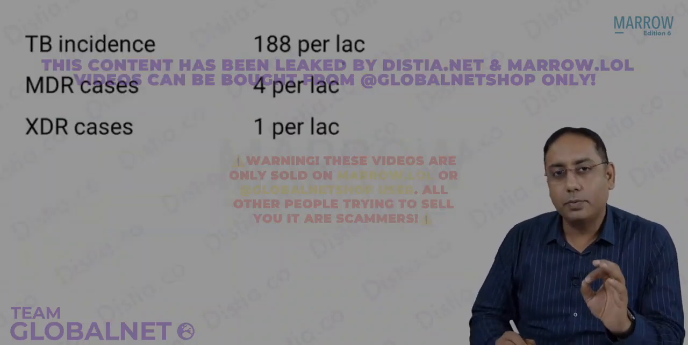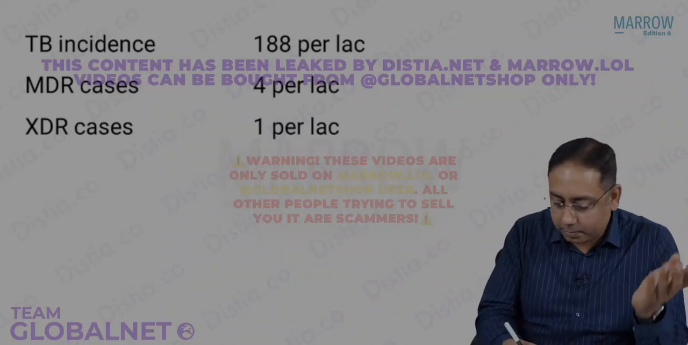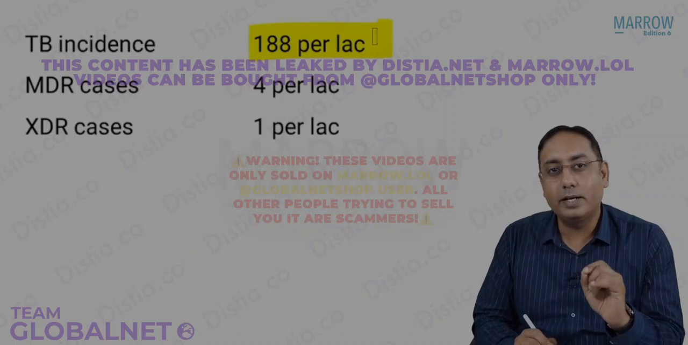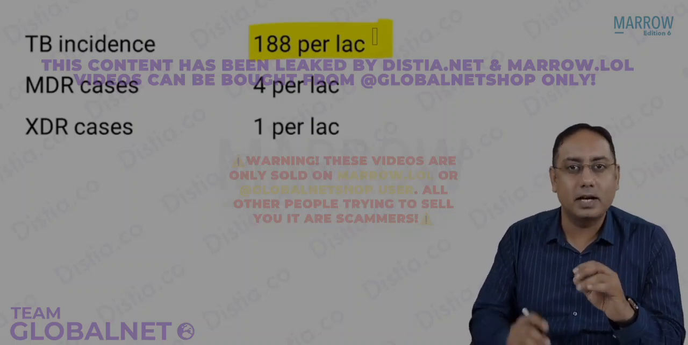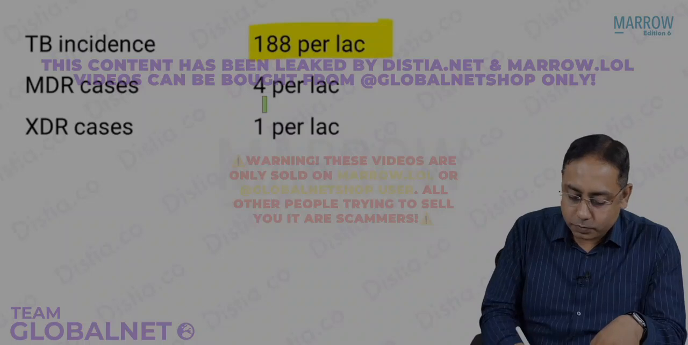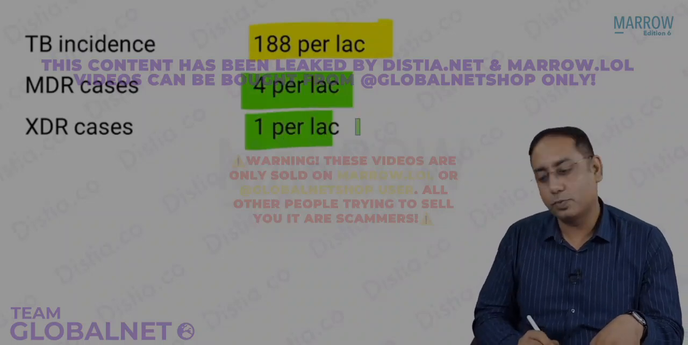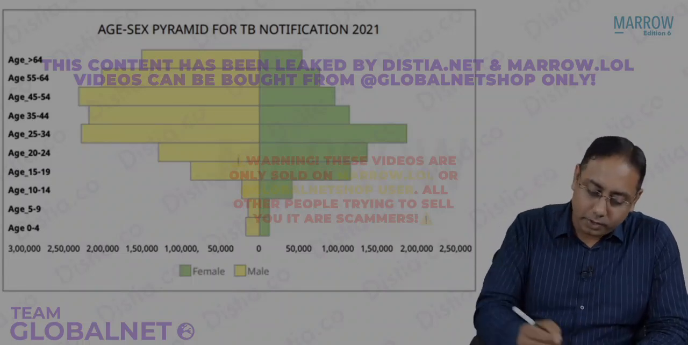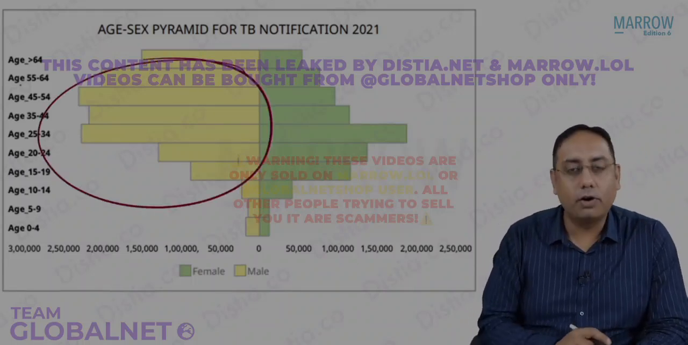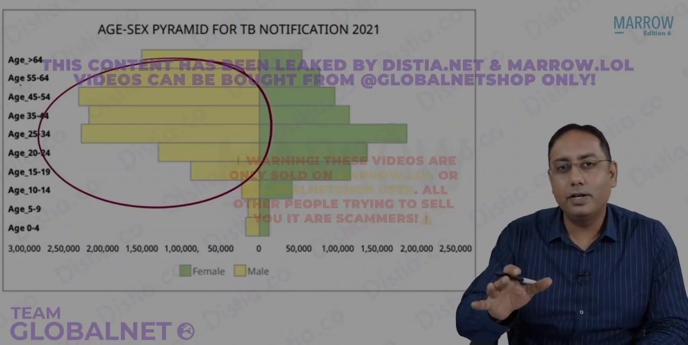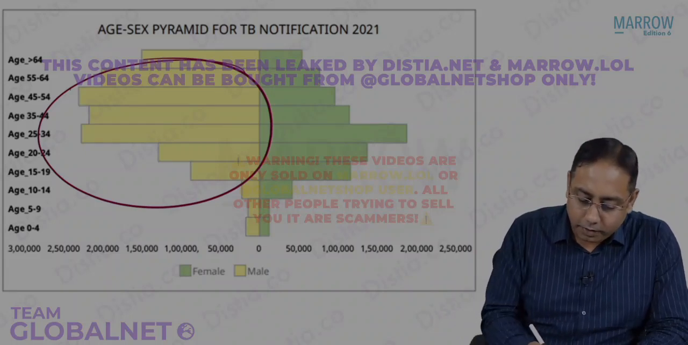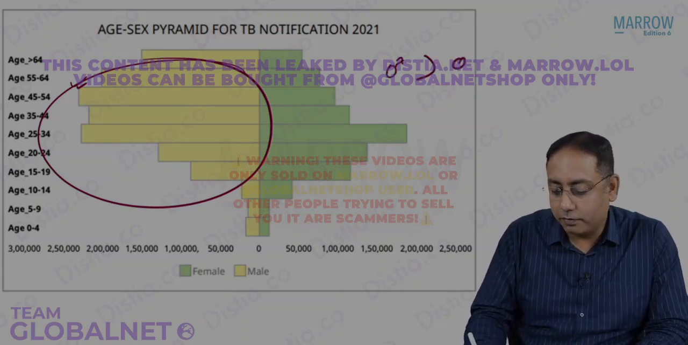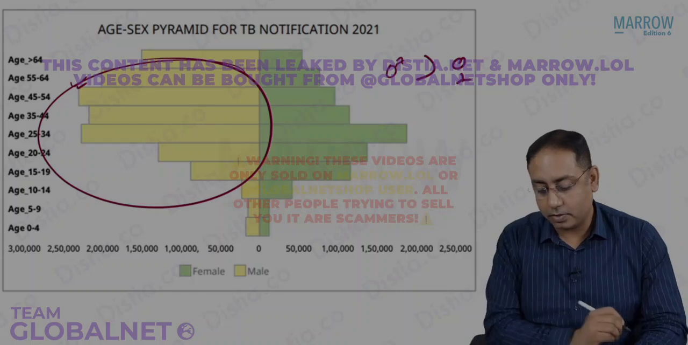Just to reiterate, I hope we all remember from our previous module that the tuberculosis incidence in India is 188 per lakh, with MDR cases at 4 per lakh and XDR at 1 per lakh, on a slight decline. We have also talked about the age of having tuberculosis, which is roughly 15-20 years till 45 years. It is maximum, more in males compared to females.